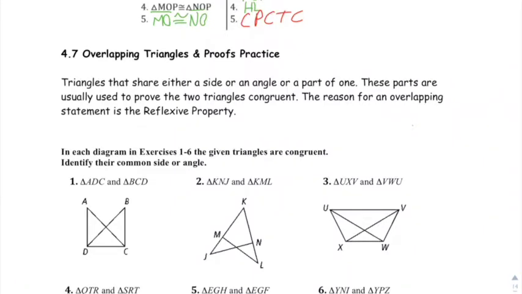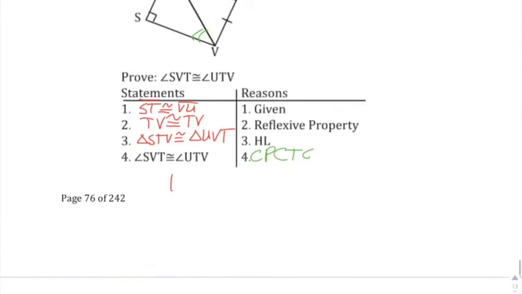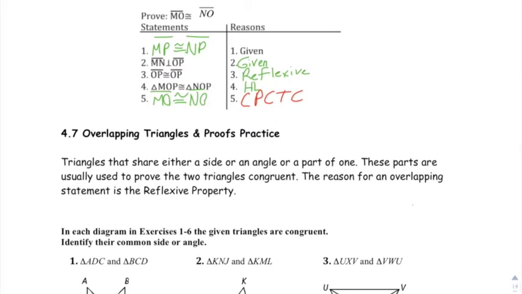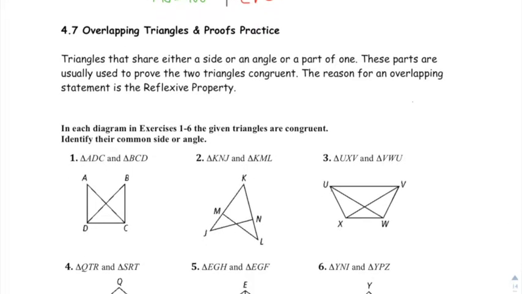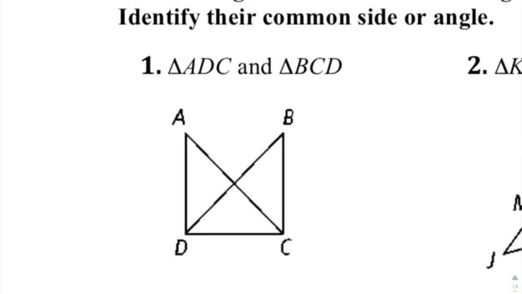All right, today we've got overlapping triangles. So we're taking everything that we've done in the past with proving triangles congruent, and we're looking at triangles that have either common sides or common angles. And usually they're going to be overlapping on top of one another here. So in each diagram, given that the triangles are congruent, identify their common side or angle.